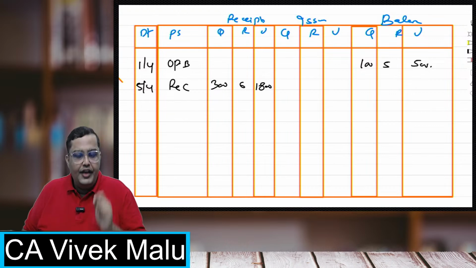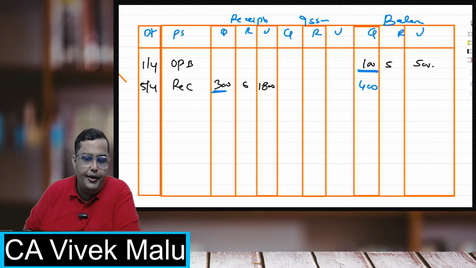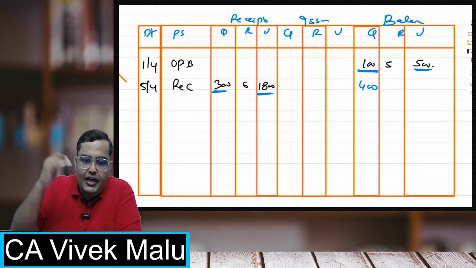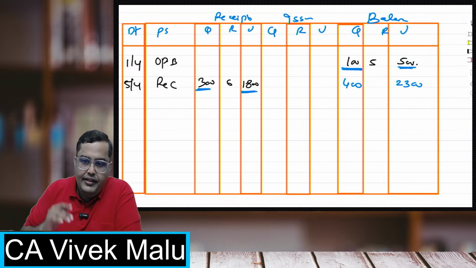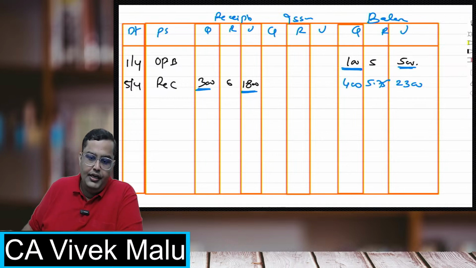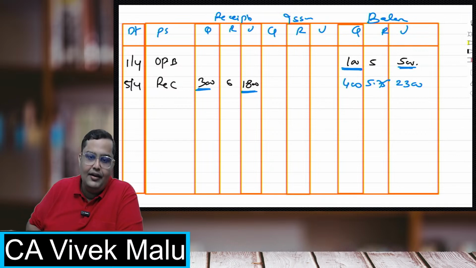Whenever you are solving for weighted average, see this. Add the quantities. Opening 100, new 300, 100 plus 300, quantity 400. Opening value 500, new receipt 1800. 500 plus 1800, I got 2300. Now 2300 divided by 400. So it is coming 5.75. This is how you value in terms of weighted average.